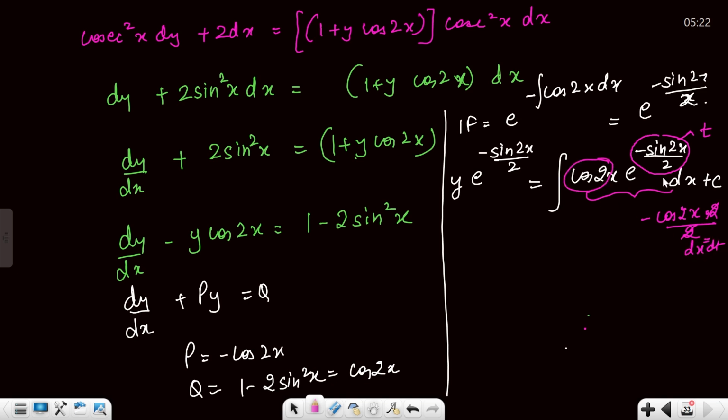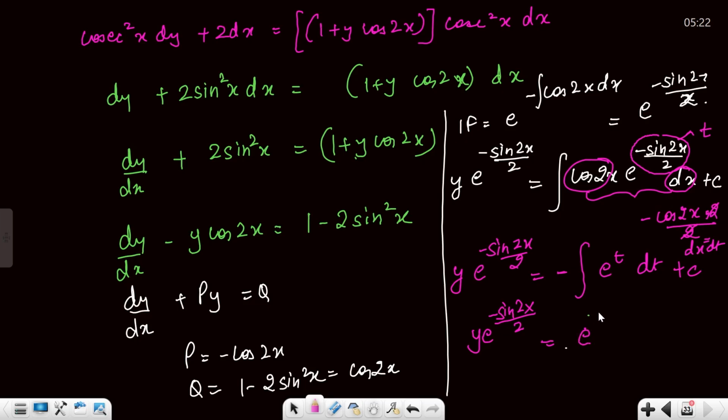So y e raised to power minus sine 2x by 2 is equals to, now this is negative of integral of cos 2x dx, which is dt, e raised to power t plus c. So this is e raised to power t only, that means e raised to power minus sine 2x by 2 plus constant.